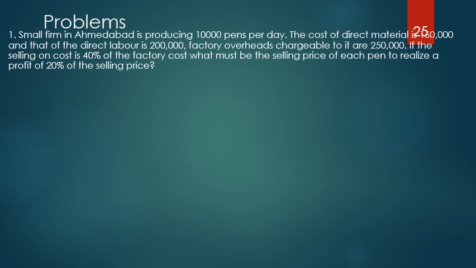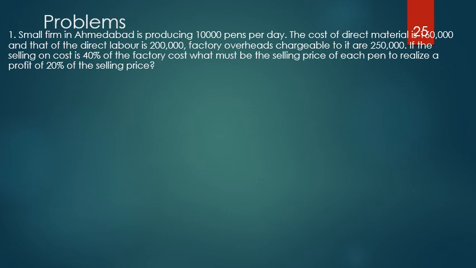Okay, a small firm in Ahmedabad is producing 10,000 pens per day. The cost of direct material is 1 lakh 60,000 rupees, and that of the direct labor is rupees 2 lakh. Factory overheads are chargeable at the rate of, say, rupees 2 lakh 50,000. If the selling on cost is 40% of the factory cost, what must be the selling price of each pen to realize a profit of 20% of the selling price?